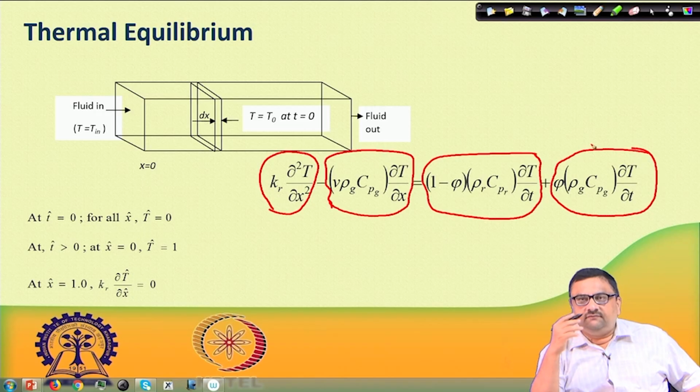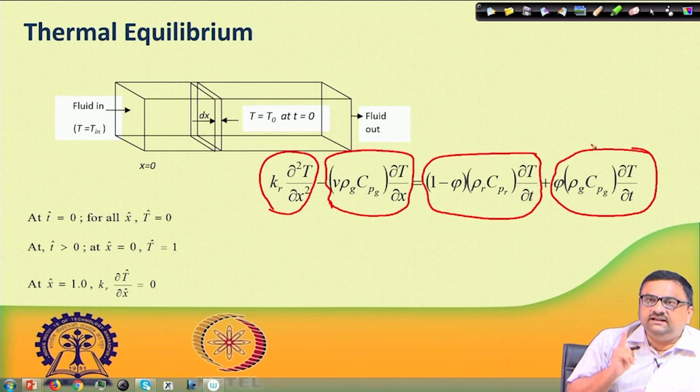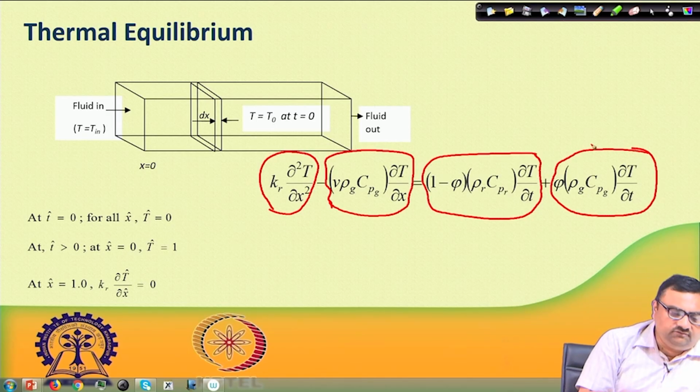Now, we have discussed what the implications of thermal equilibrium are in arriving at this equation. We are talking about only a single temperature field in this case, which is continuous.